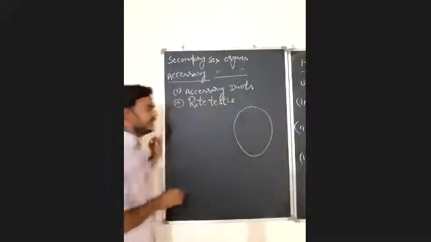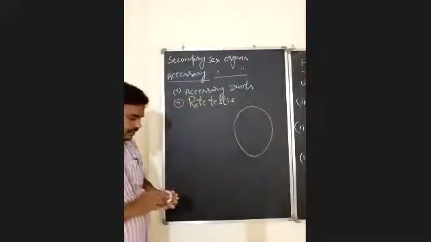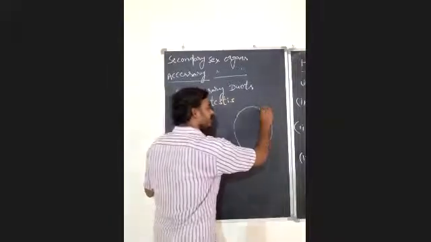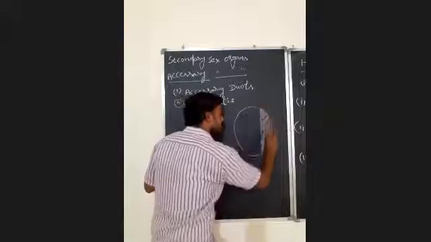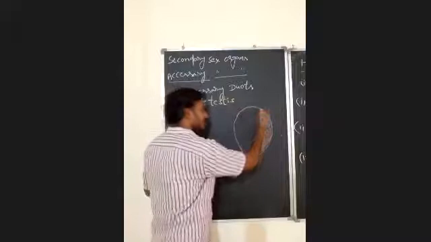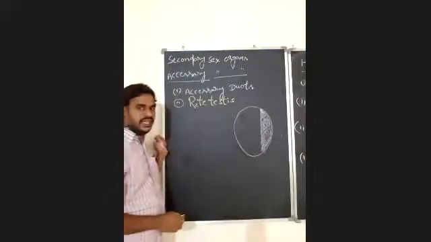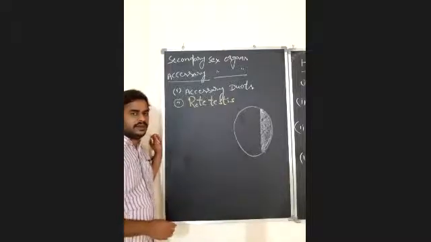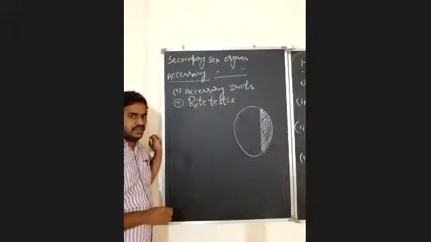Where is the rete testis located? You already know the tunica albuginea invaginates into the testes and divides them into 250 compartments known as testicular lobules. But there is a single thick vertical septum, also formed by the tunica albuginea, inside the testis. That is known as the mediastinum testis.